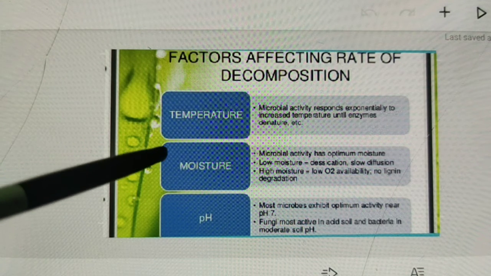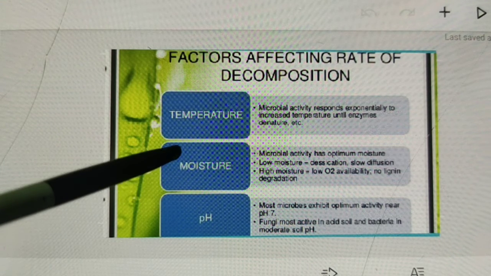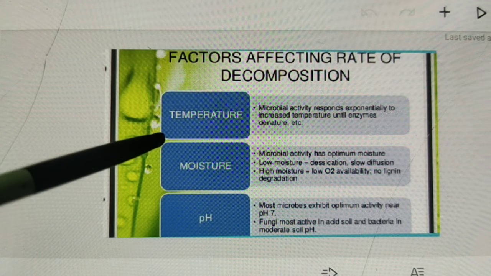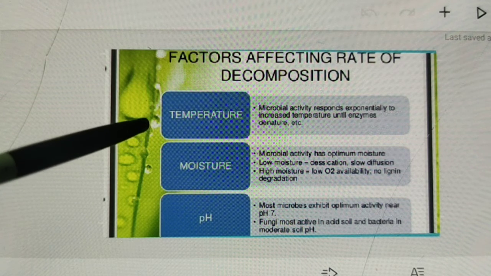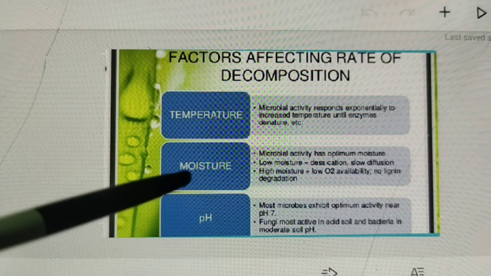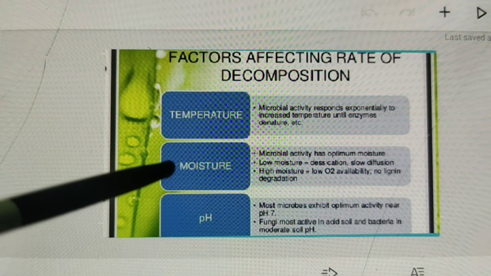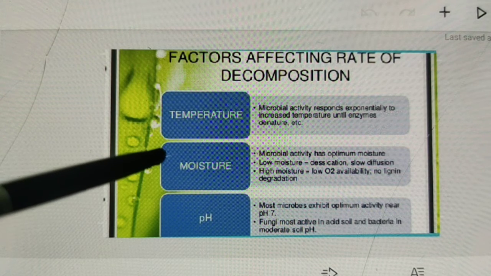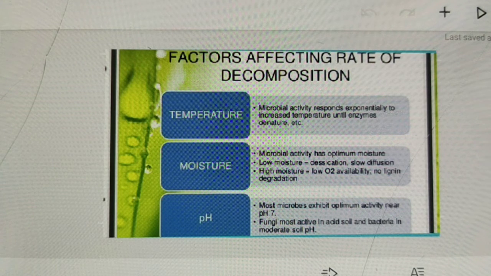Then the next factor is soil moisture. The rate of decomposition is low in soil with low moisture. For example, in tropical deserts there is a low decomposition rate even at high temperature, because they have low soil moisture. Next, pH. Most microbes exhibit optimum activity where pH is nearly 7, and fungi are most active in acid soil and bacteria in moderate soil pH.